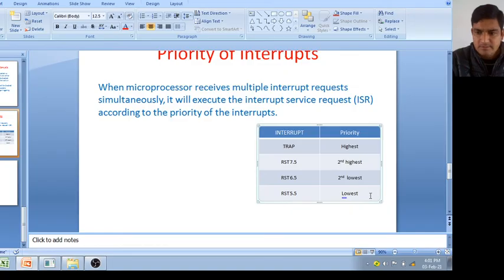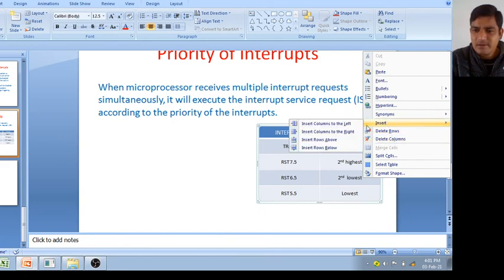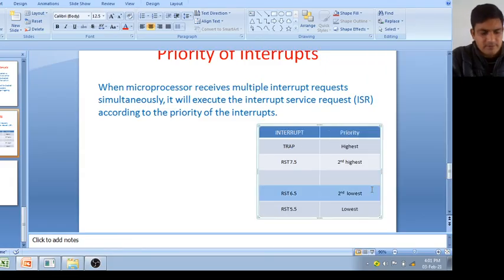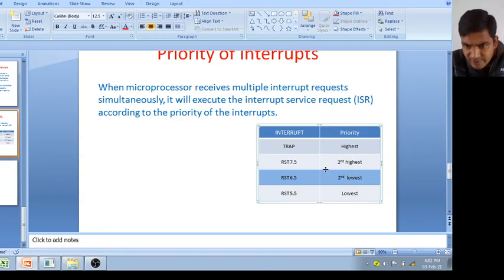Just wait, sorry for interrupting again. This is interrupt again. This is RST 6.5, this is RST 5.5.